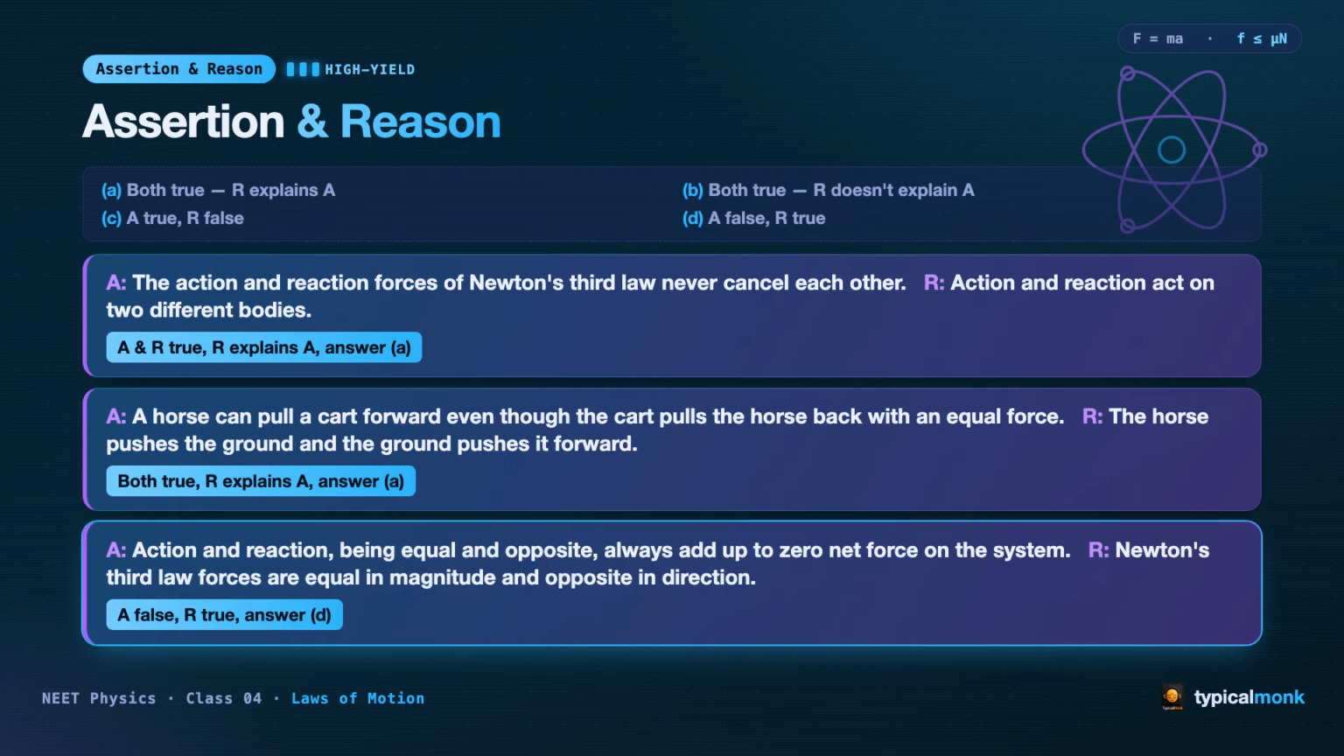Third one. Assertion: action and reaction, being equal and opposite, always add up to 0 net force on the system. Reason: the third law, forces are equal in magnitude and opposite in direction. Check the reason first. True. But the assertion is false because the two forces act on different bodies, so they can never be added as a net force on any one system. Assertion false, reason true. Option D.